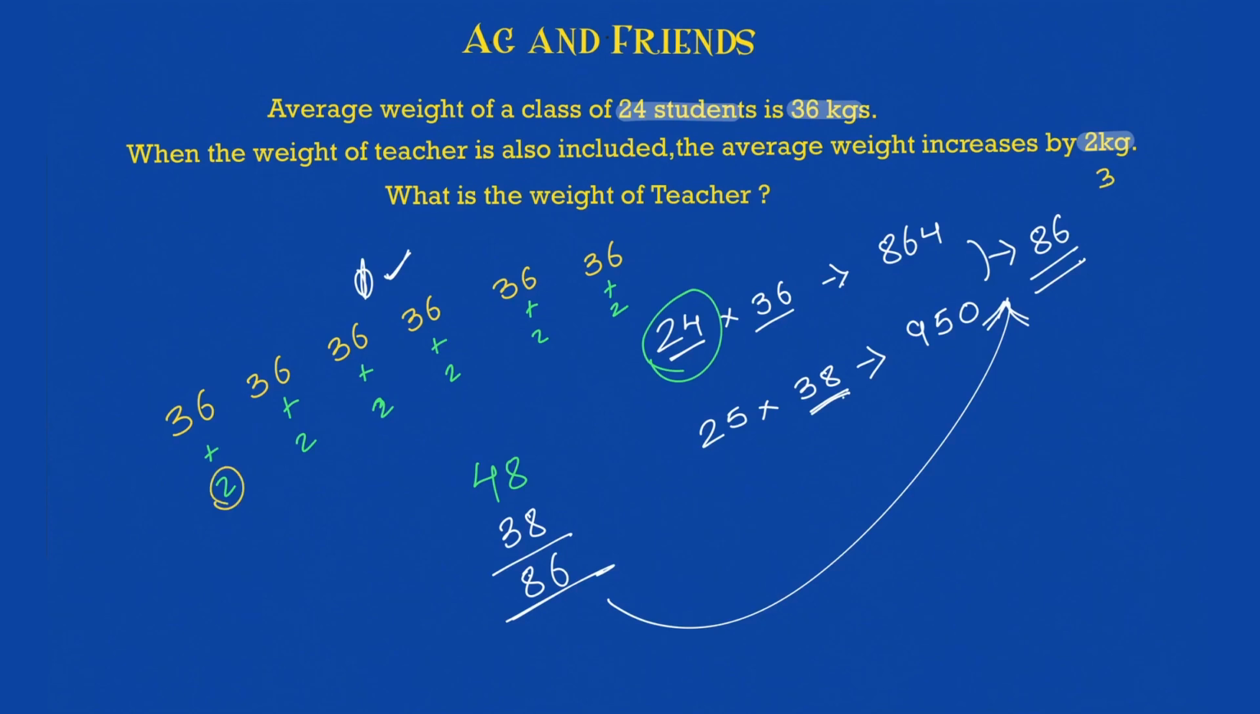So this becomes plus 3 plus 3 plus 3. 24 3s will be 72, is what the teacher gave. Since this is 3, 36 will become 39. And the teacher has to maintain an average of 39. So 9 plus 2, it will be 11. 7, 8, 9, 10, 11, 111 will be the weight of the teacher.